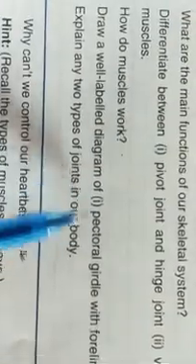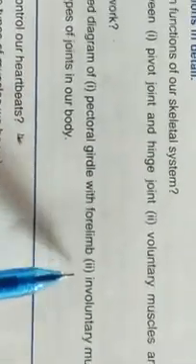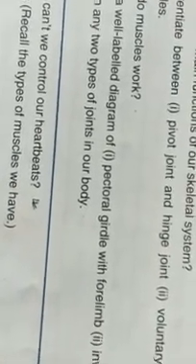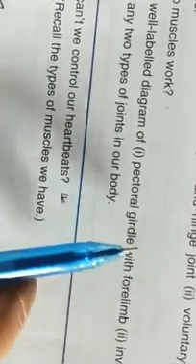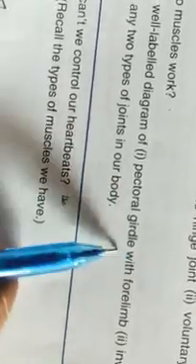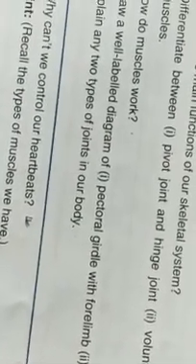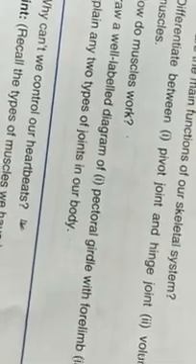Then draw a well-labeled diagram of a pectoral girdle with forelimb and involuntary muscles. I have shown you the diagrams of the limbs. There you have to write and draw the diagrams. Write the labelings correctly and draw the diagrams neatly of both forelimb and hind limb. Then involuntary muscles also are given, so that you will draw neatly. Explain any two types of joints in our body. No need to do this one as we have already done the pivot joint and the hinge joint.